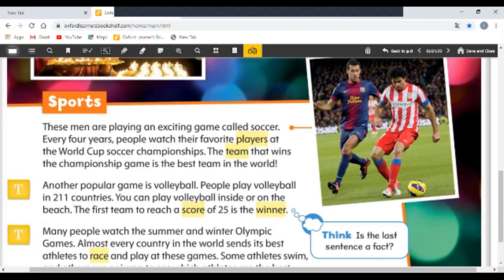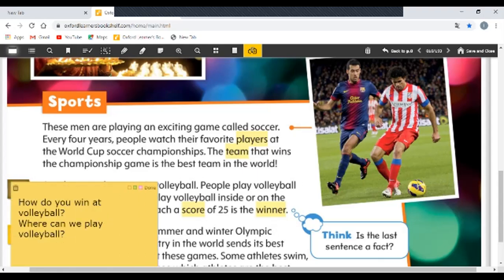Another popular game is volleyball. People play volleyball in 211 countries. You can play volleyball inside or on the beach. The first team to reach a score of 25 is the winner.